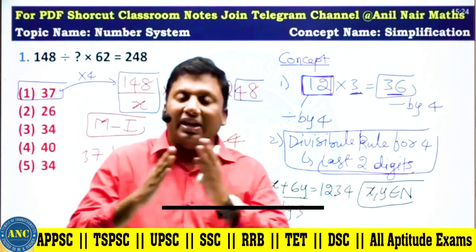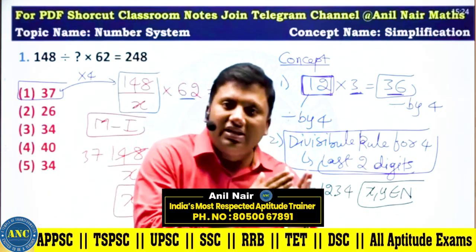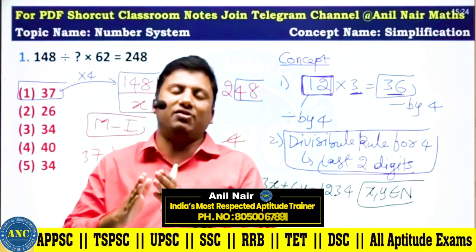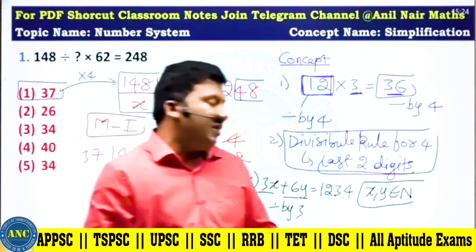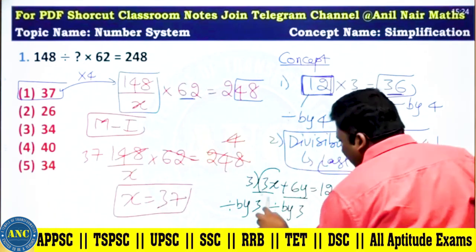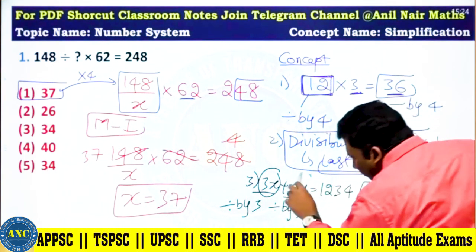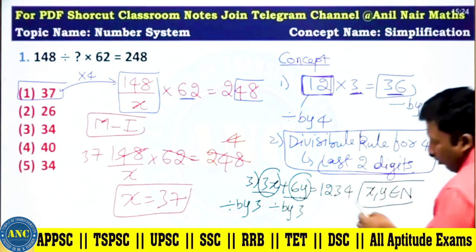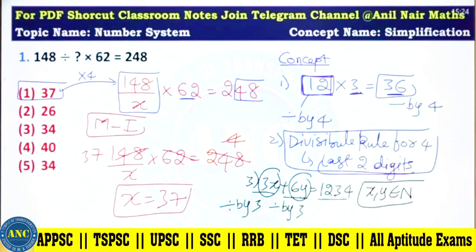15 plus 18 is 33. 15 is divisible by 3, 18 is divisible by 3, and 33 is divisible by 3. So the sum is divisible by 3. That means 1234 should be divisible by 3.